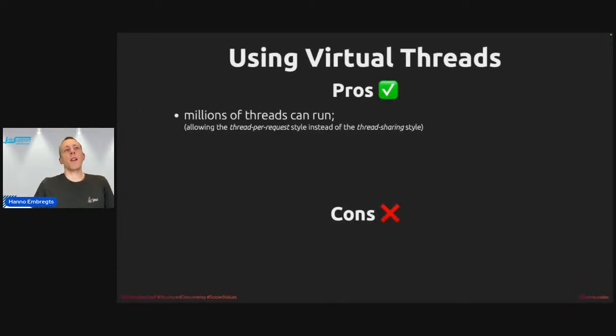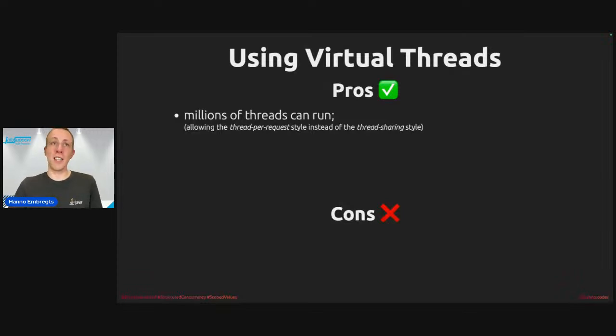So like I said, millions of threads can run. That means that we don't have to share threads anymore, right? We're probably all used to keeping track of threads in thread pools and reusing them in some way. But we don't have to do that anymore. We can actually assign a new thread to a new user request and have it running while the user request is being processed.